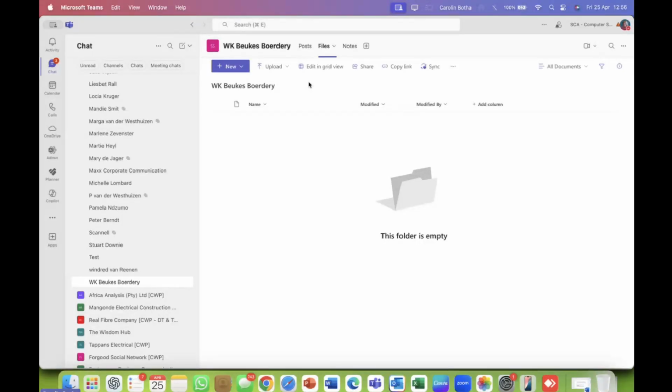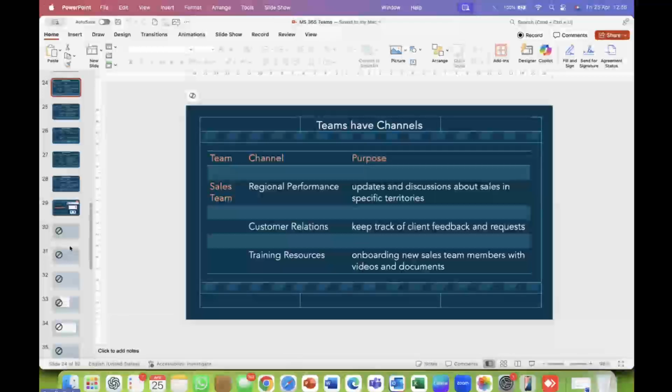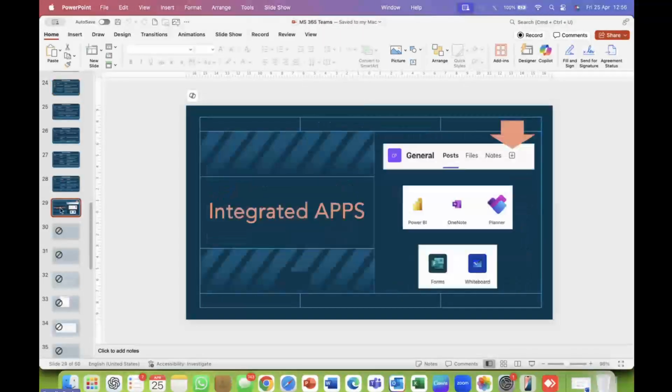Guys, I cannot imagine being in a business having, by the way, the 365 business package, and you don't use Teams like this. You only use it for meeting with one another. So, guys, please go and use it like this. Now, there are so many things I can say, but I have to remember all the time this is a demonstration. So here it is, at least the integrated apps, a screenshot for you so you can remember.